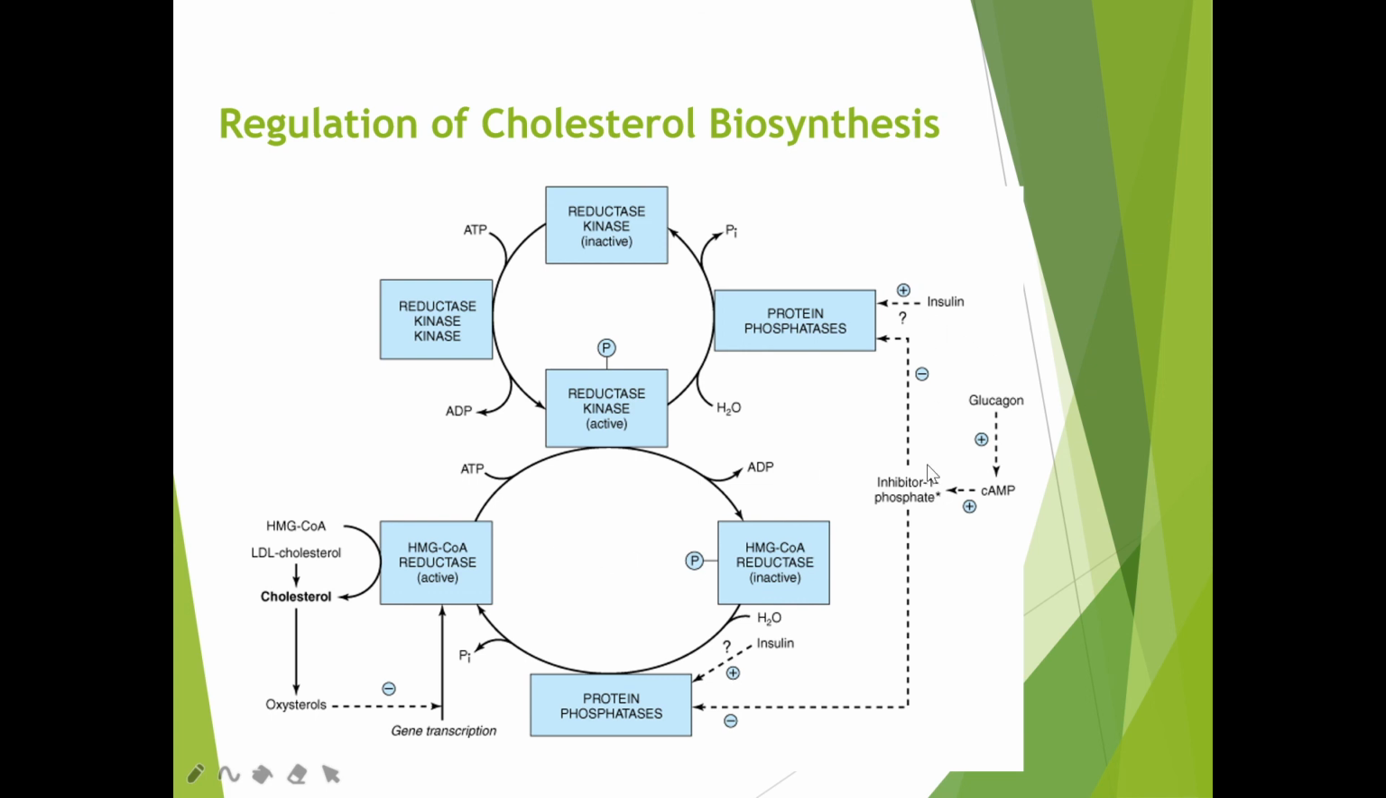Whereas in the presence of insulin, protein phosphatase enzymes will be activated. What is the role of protein phosphatase? To remove the phosphate group. So in the presence of insulin the reverse will happen. The target enzyme, HMG CoA reductase, is in the phosphorylated form. Insulin activates protein phosphatase, which removes the phosphate group from the enzyme. So HMG CoA reductase will be converted into the dephosphorylated form, which is the active form, and this will trigger the biosynthesis of cholesterol.